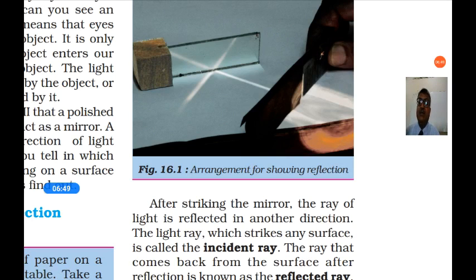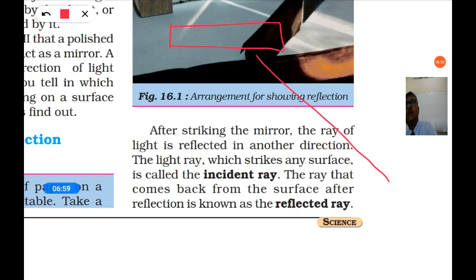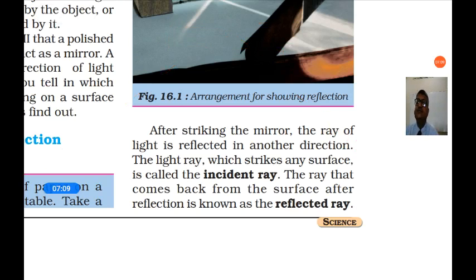After striking the mirror, the ray of light is reflected in another direction. So if this is the mirror and you send the ray of light, it will fall on the mirror and go in another direction. So it is reflecting in another direction.